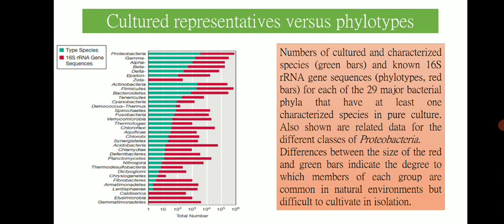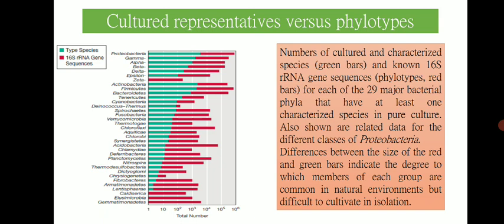If you look carefully at that figure, you will find it very interesting that the green colored portion is the only portion that is well characterized after culturing, and the red bar indicates microorganisms that are not cultured and cannot be cultured in the laboratory.